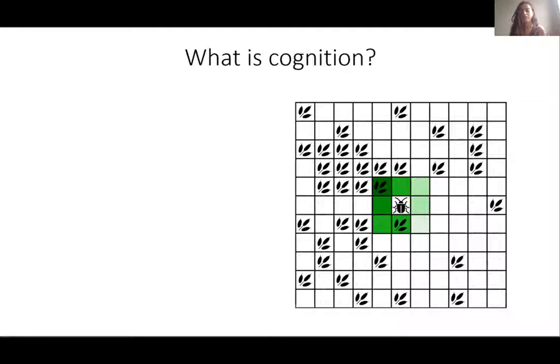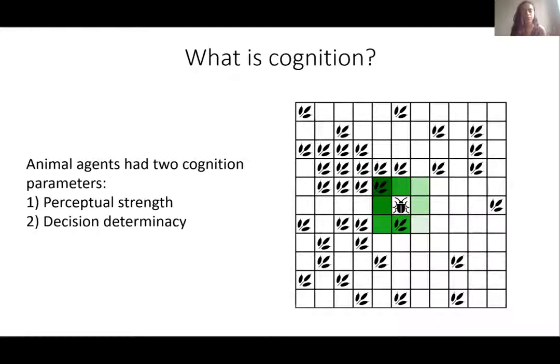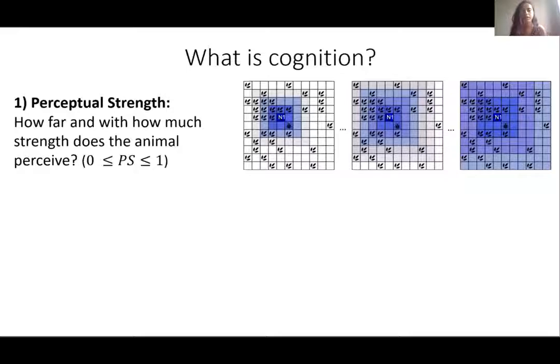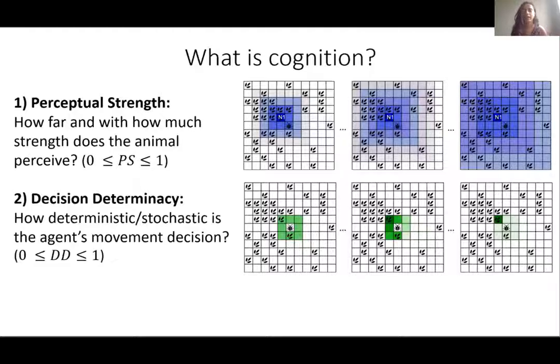In our simulation, this entire process was done through two cognition parameters, a perceptual strength and decision determinacy, and each animal agent had its own value of these two parameters that determine its search behavior. Essentially, in our model, perceptual strength determined how far and with how much strength an animal could perceive. Over here, I've given examples of what low to high perception looked like. And decision determinacy determined how deterministic or stochastic an agent's movement was.